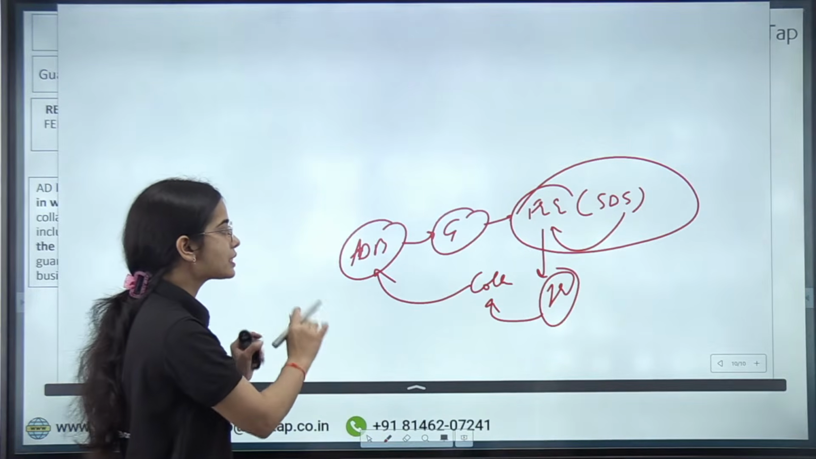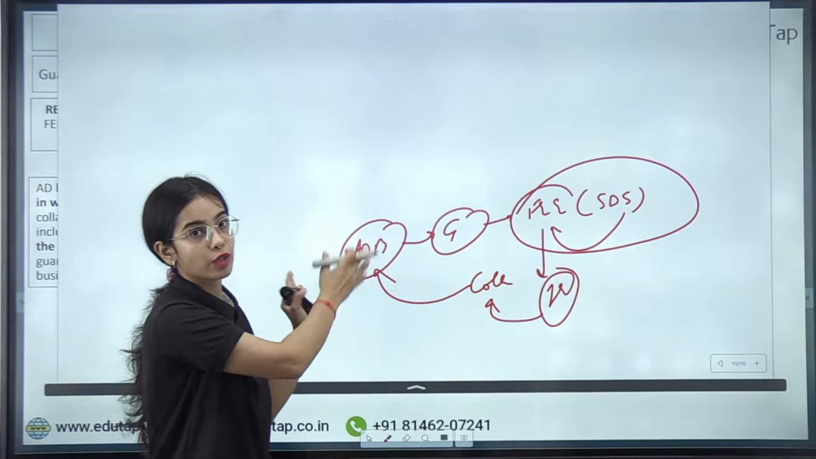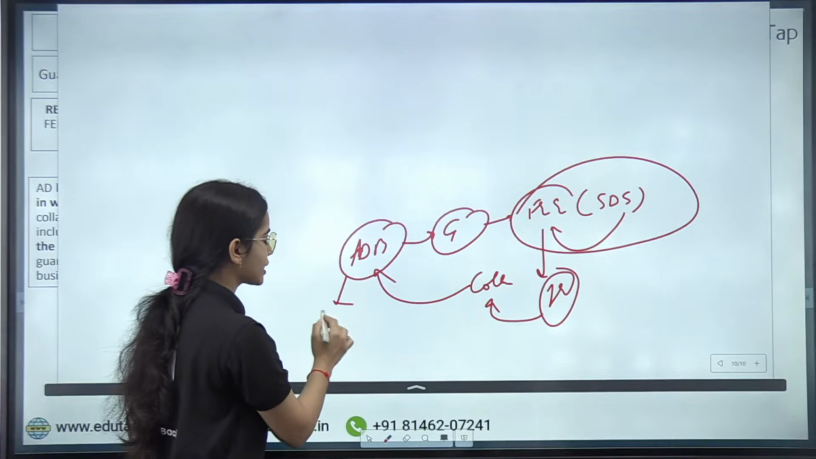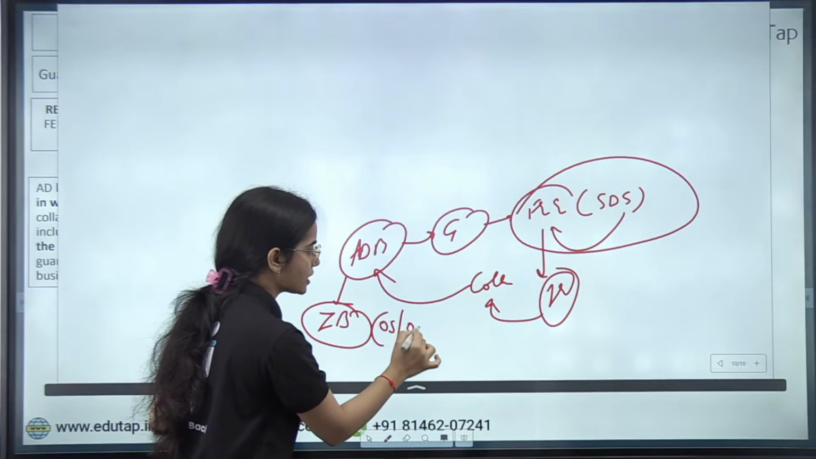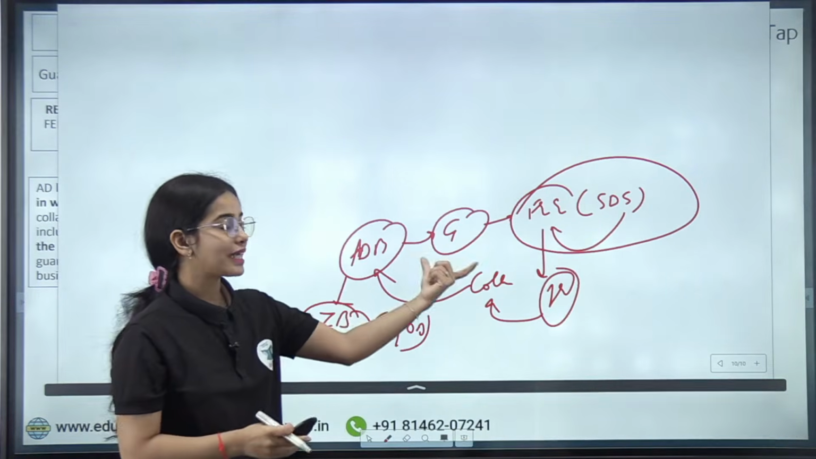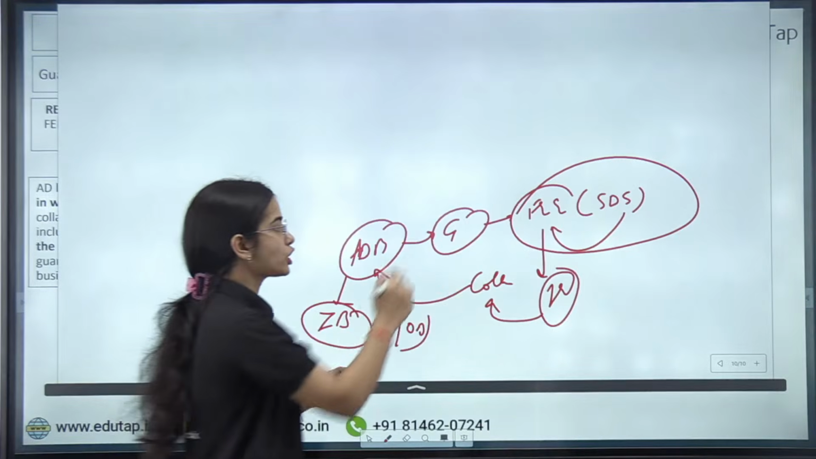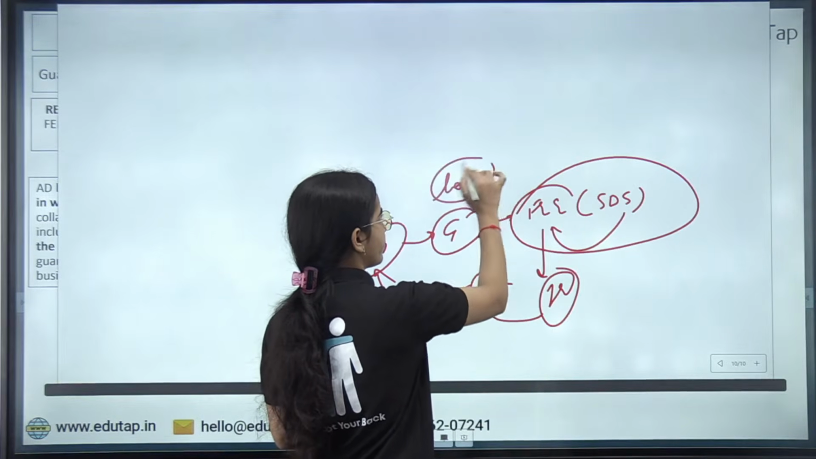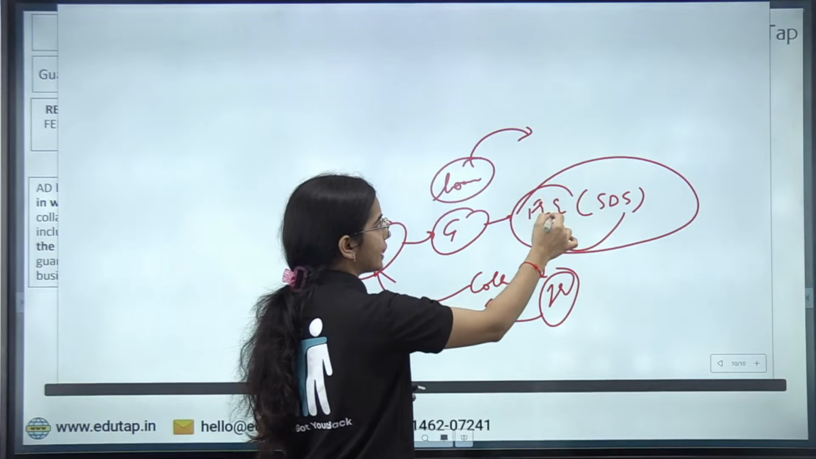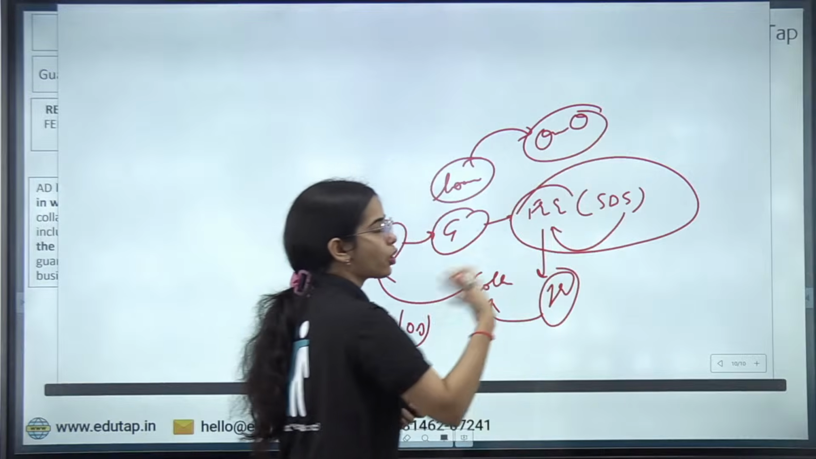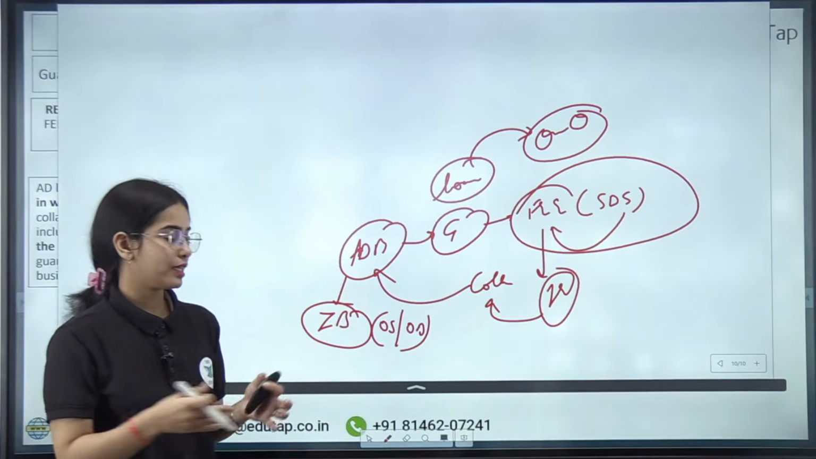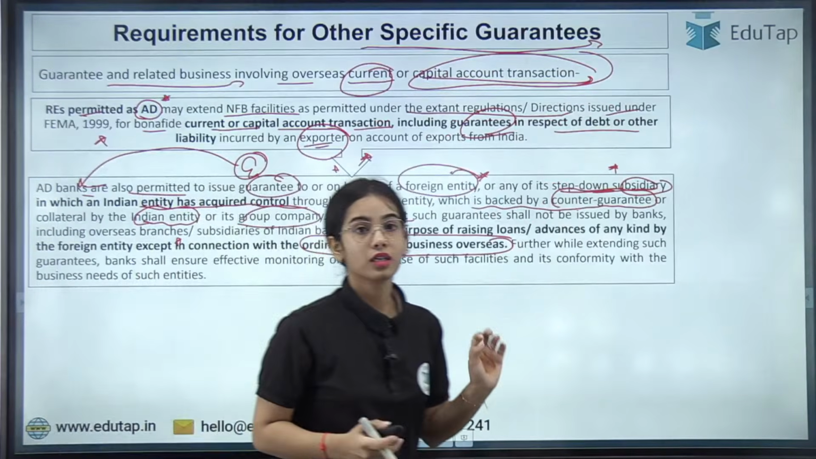As well as this guarantee that is being provided by the authorized dealer bank, or the guarantee that is provided by the Indian bank or the overseas subsidiaries or the overseas branch of the Indian bank, this guarantee can only be provided for the loans that are taken by the foreign entity for the overseas operations, for the regular operations of the business, not for any other thing. Okay, so this is the idea.